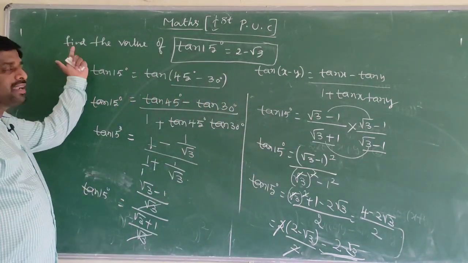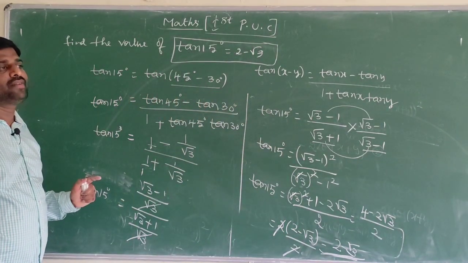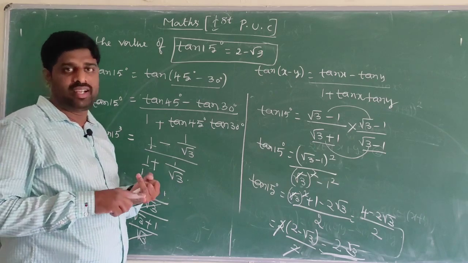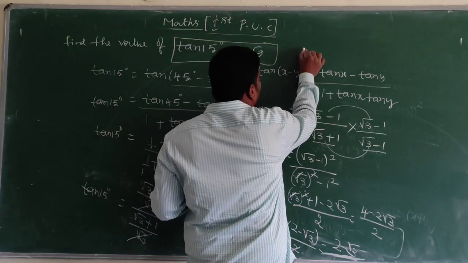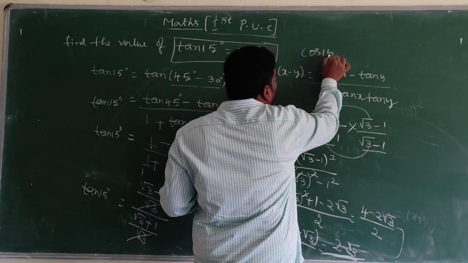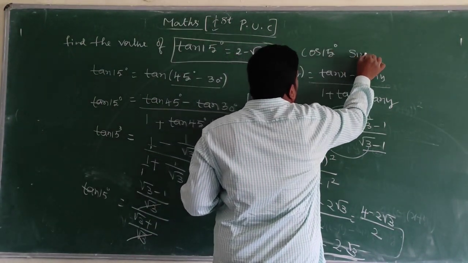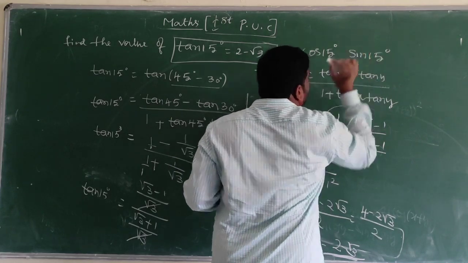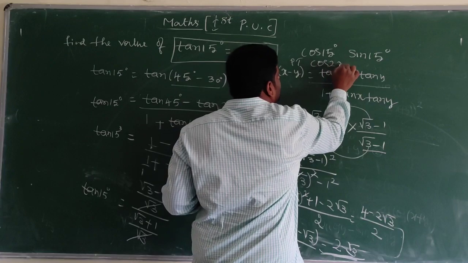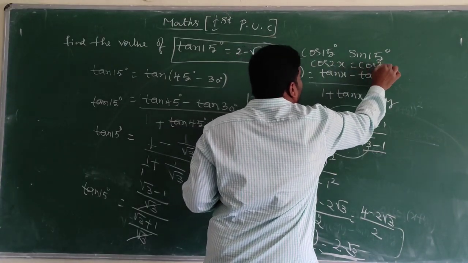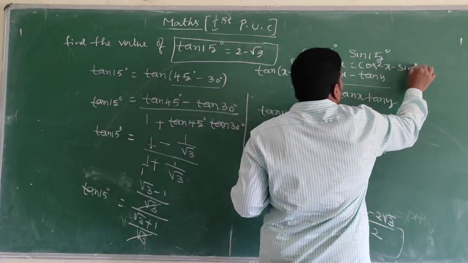Similarly, under cos of x plus y, they will ask cos 15 degree and sin 15 degree. Do it yourself, this is homework for you. Find the value of cos 15 degree, find the value of sin 15 degree, and prove that cos 2x is equal to cos square x minus sin square x.